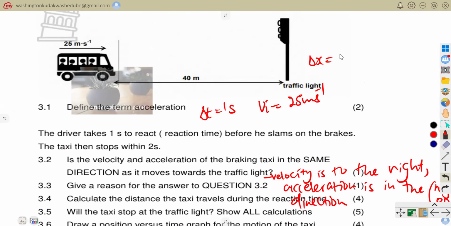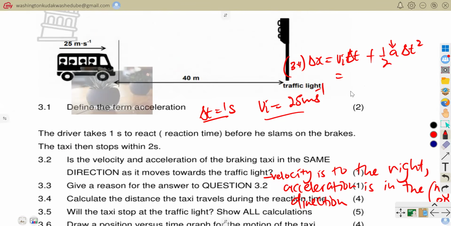So delta x can be equal to v_i t, or else v_i delta t plus half of my acceleration times delta t squared. And then I would come here. So here I'm doing question number 3.4. That is how you would have just done it, because you've got your initial velocity and your time taken. You can use the equations of motion. So now I can see that here I have no acceleration.